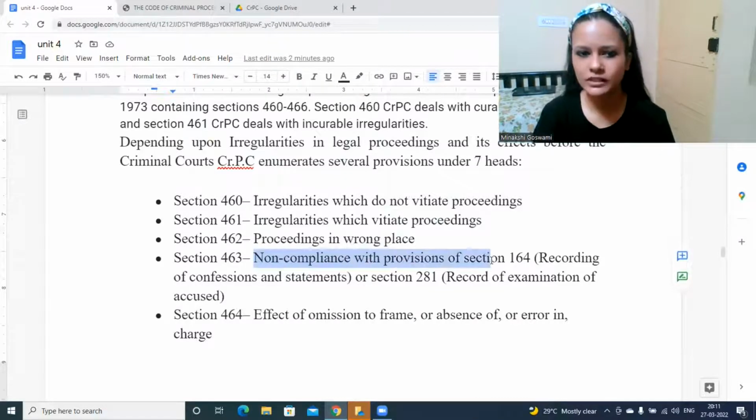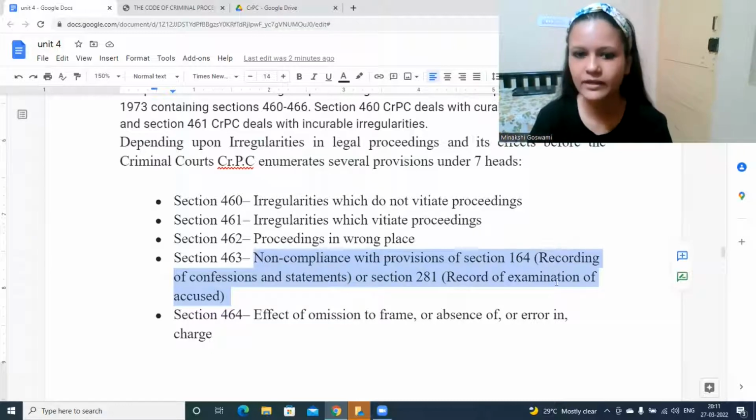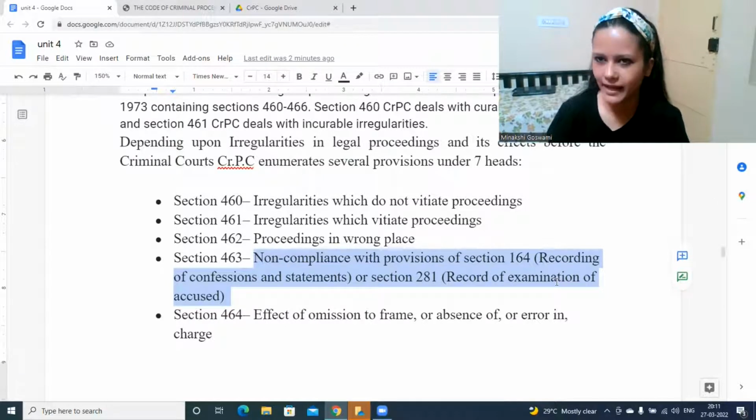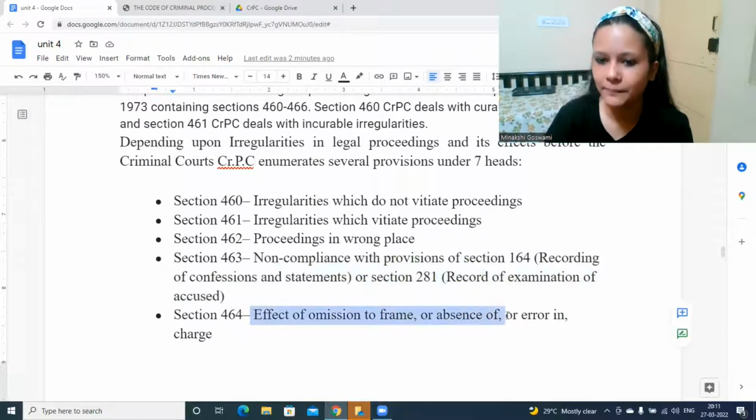Non-compliance with provisions relating to recording of confession and statement record of examination of accused. If these requirements are not being satisfied, non-compliance, what would happen there? Effect of omission to frame or absence of or error in charge.